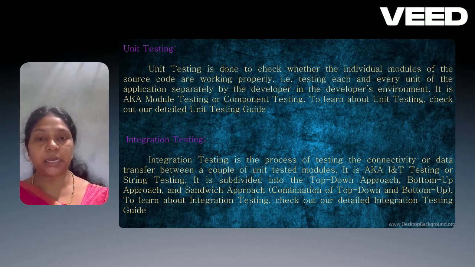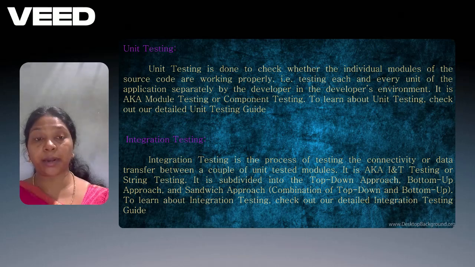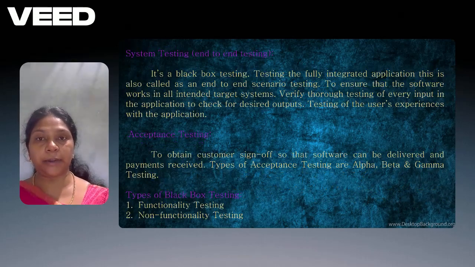Integration testing combines all the modules. Integration testing is a process of testing the connectivity or data transfer between a couple of unit tested modules. It is also known as I and T testing or string testing. It is subdivided into the top-down approach, the bottom-up approach, and the sandwich approach, combining both the top-down and the bottom-up. To learn about integration testing, check out the integration testing guide.